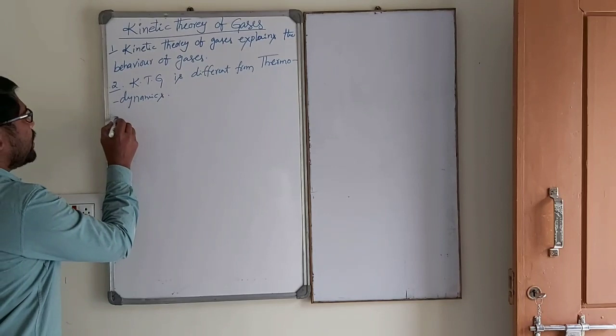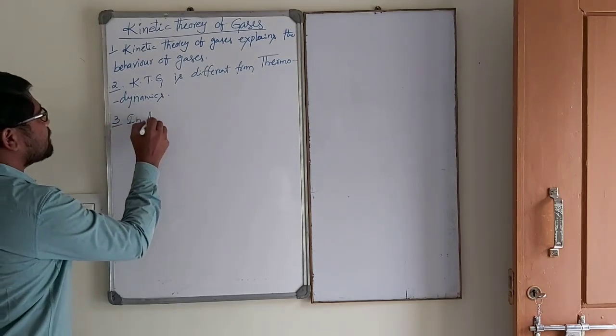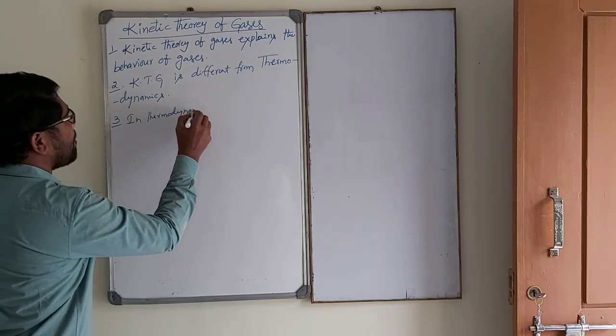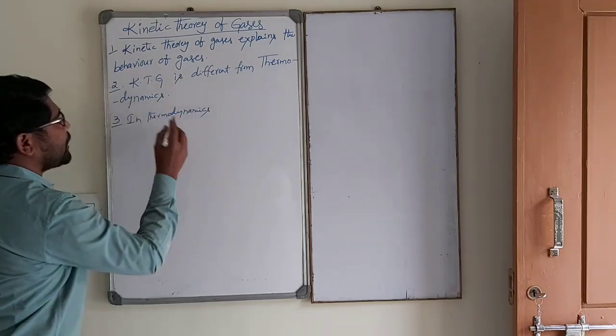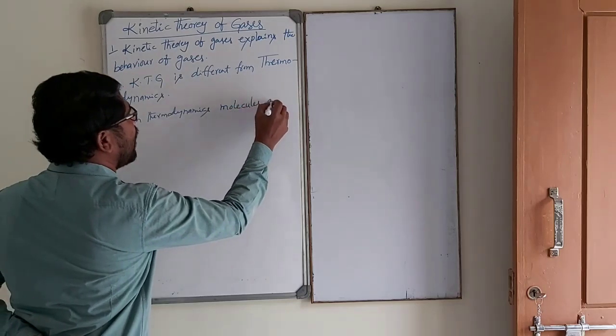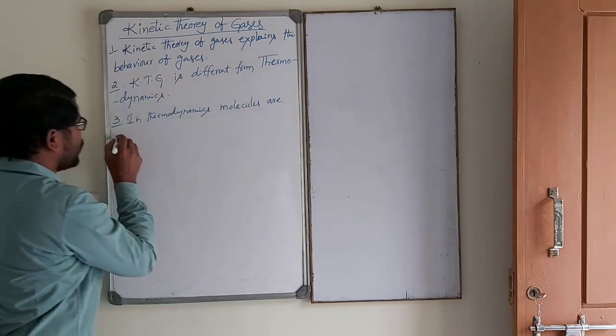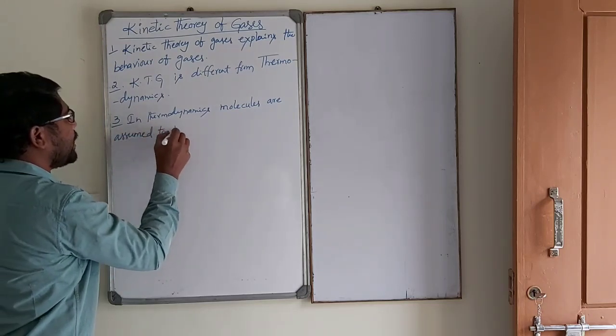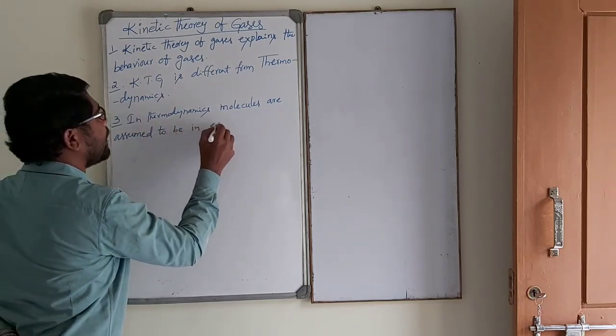Next, in thermodynamics, molecules are assumed to be in equilibrium.